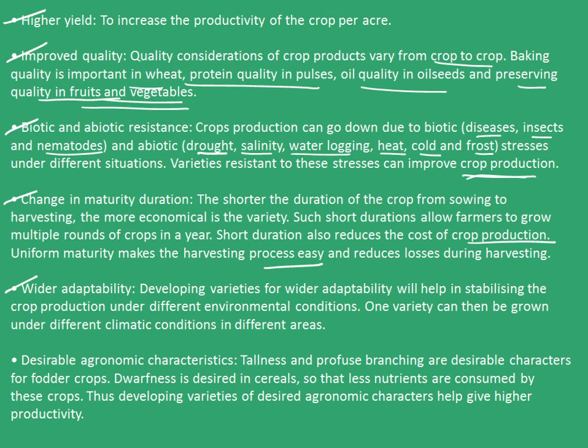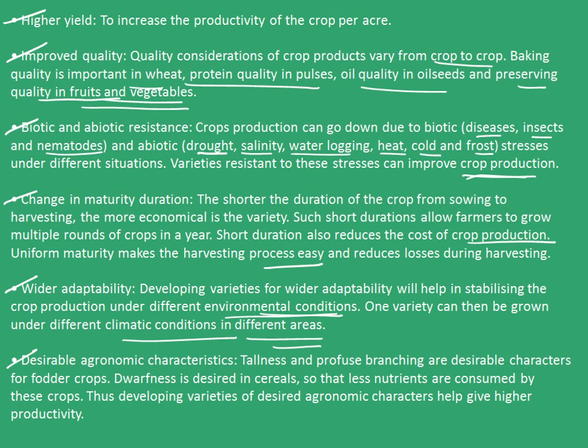The fifth one is wider adaptability. Developing varieties for wider adaptability will help in stabilizing the crop production under different environmental conditions. One variety can then be grown under different climatic conditions in different areas.